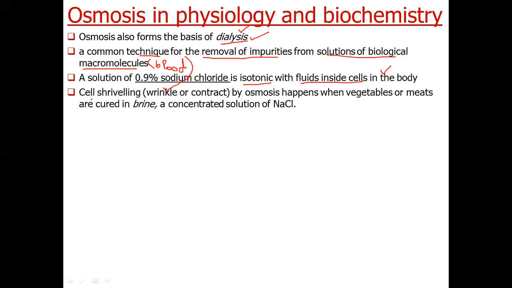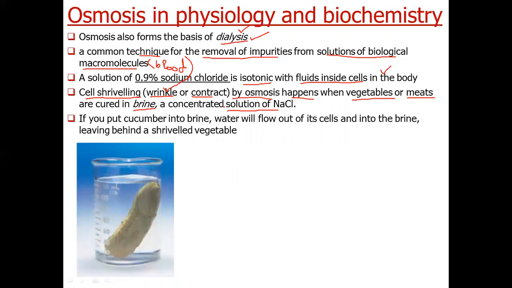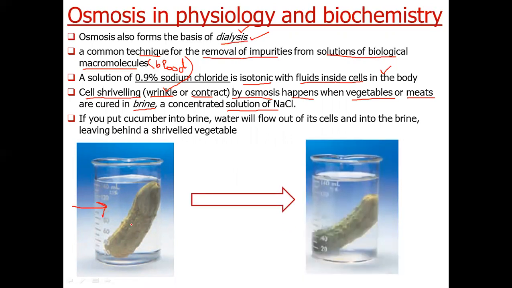Next, cell shriveling, which means to wrinkle or contract by osmosis, happens when vegetables or meats or any organic matter come in contact with brine. What is brine? A concentrated solution of NaCl. Let us understand this. Suppose we have put a cucumber in a brine solution. After some time, you will observe that the cucumber will shrink and wrinkles will appear.